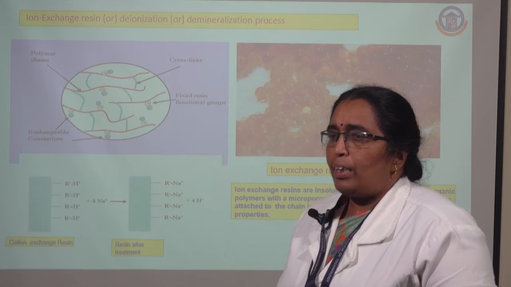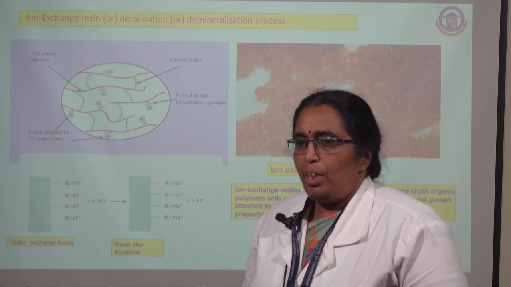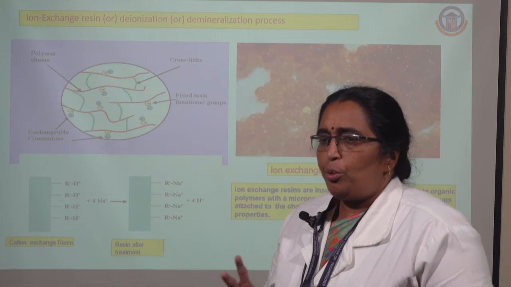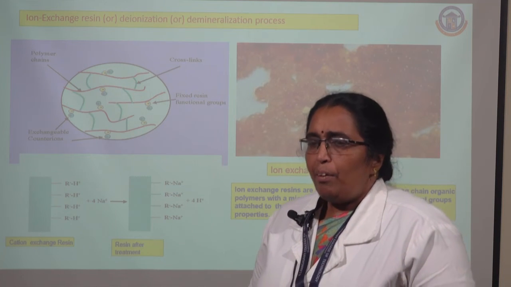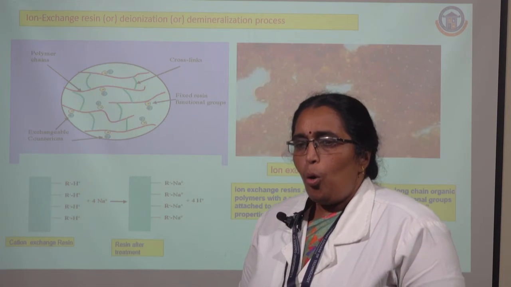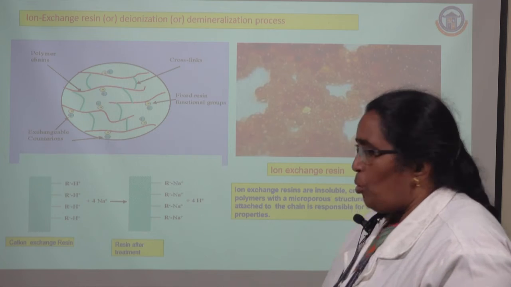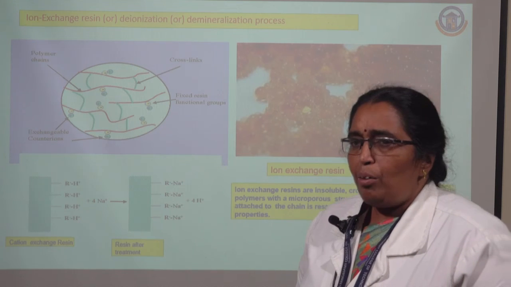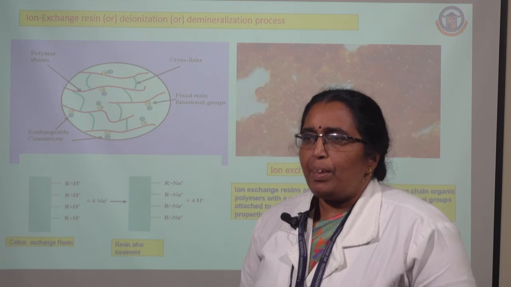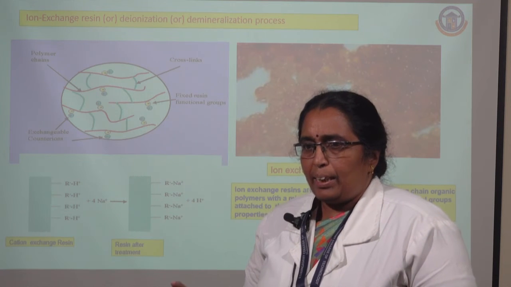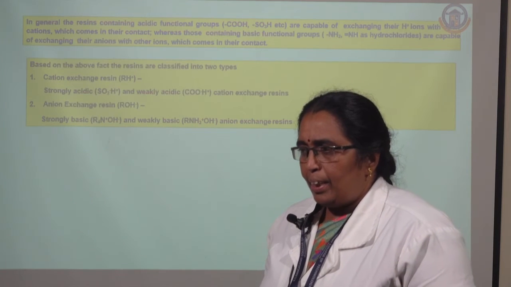This kind of resin is used as a cation exchange resin. Another resin, called anion exchange resin, contains polar groups like OH, NH2. So we have to take two columns: one column is filled with cation exchange resin, and another column is filled with anion exchange resin.